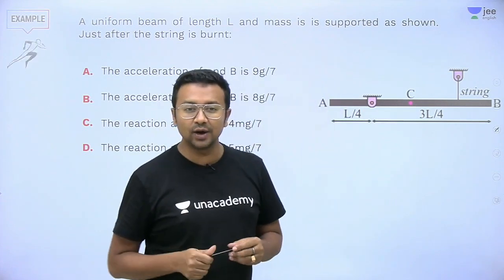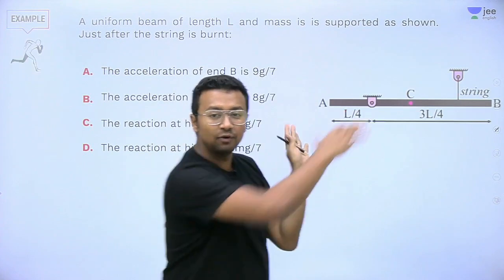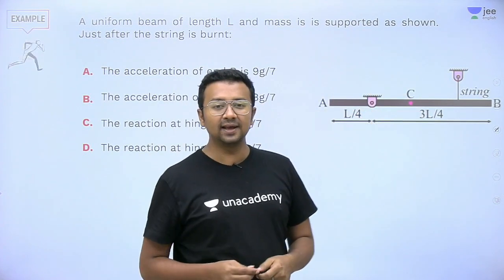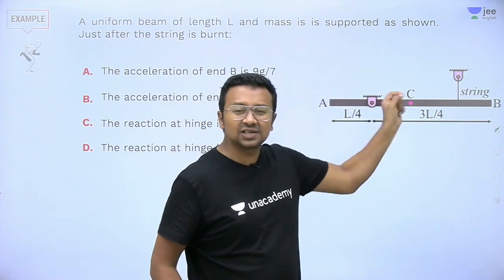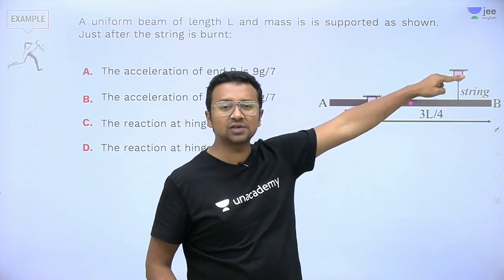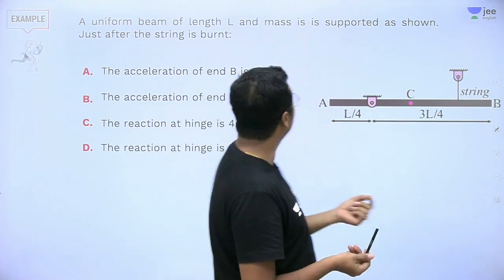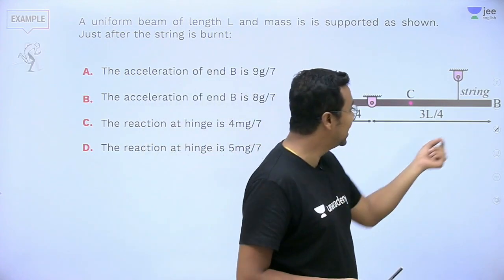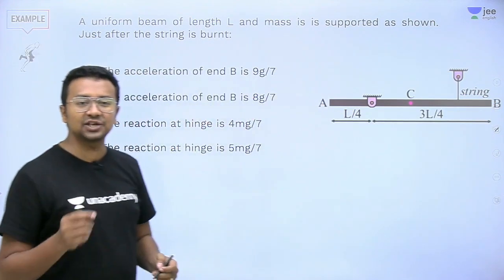What is going to happen? This rod is going to have rotational motion about the hinged end. Then the question they have asked is that just when you have cut the string, tell us what will be the acceleration of point B, and the reaction at the hinge.